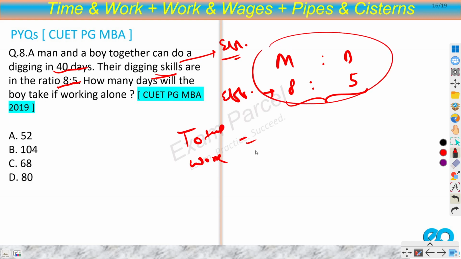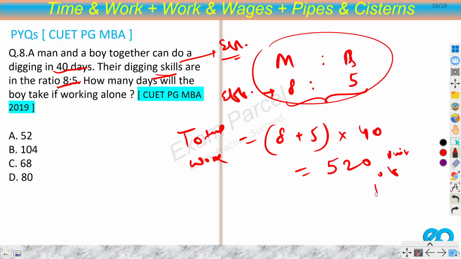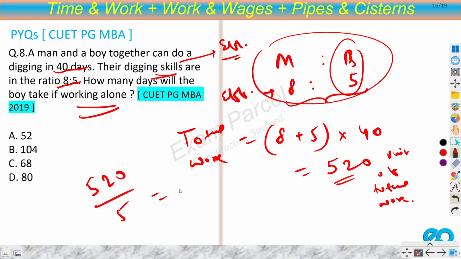They both work together, so man plus boy, 8 plus 5, into 40. So that would be 13 into 40, that would be 520 units of total work. Now how many days will the boy take if he works alone? For the boy, we have 5 efficiency, so we will divide this by 5. So 520 by 5 is 104. So that will be the answer.